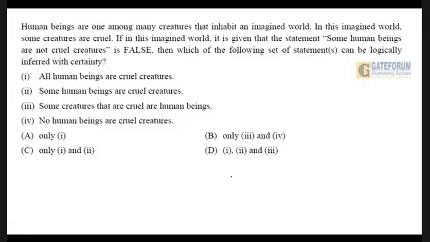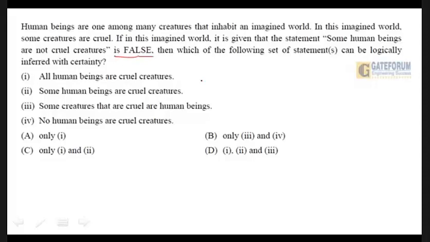If in this imagined world it is given that the statement "some human beings are not cruel creatures" is false, then which of the following set of statements can be logically inferred, that is concluded with certainty? The options are given later and these are the 4 statements. Give it a try.